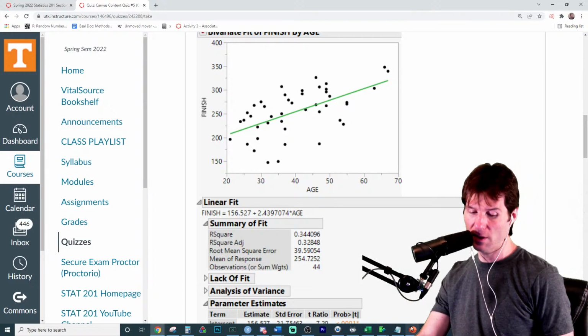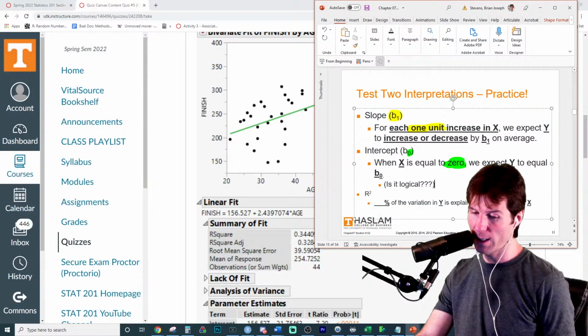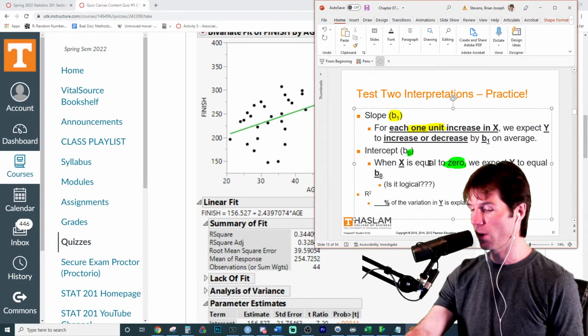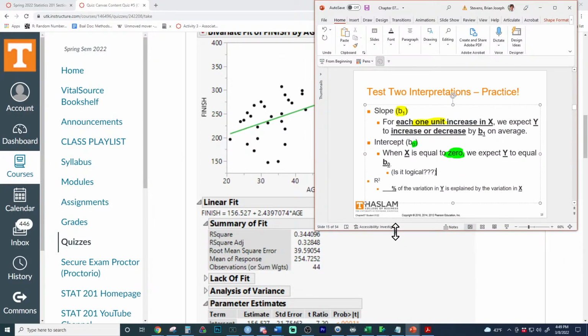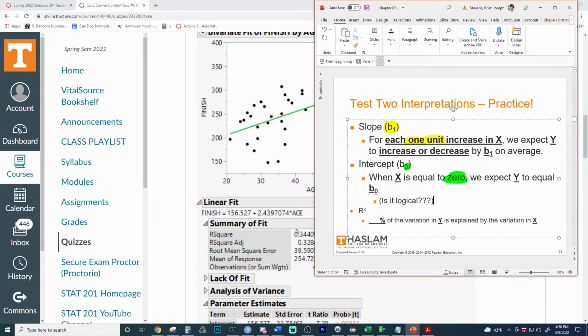So the intercept interpretation is when X is equal to 0, we expect Y to equal B0. There it is on the screen right there, a little small handwriting to deal with. We'll think about what X is, and then say when X is equal to 0, we expect Y, which is finished time. B0 is whatever the value is of B0. Remember, it's the first number, B0 plus B1X. So we say when X is equal to 0, that's not going to change, that's just constant. We expect Y, that's finished time, to equal B0.